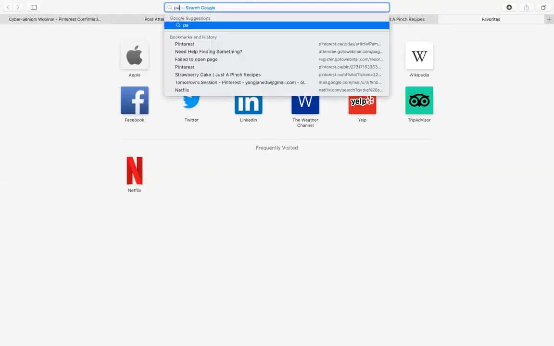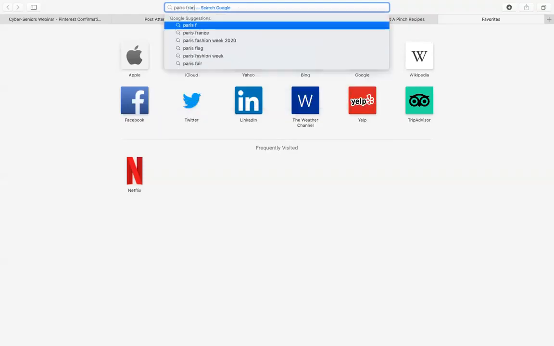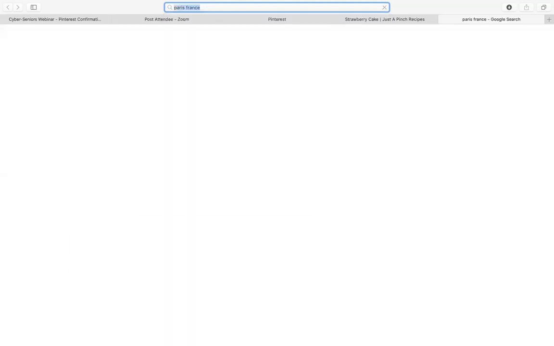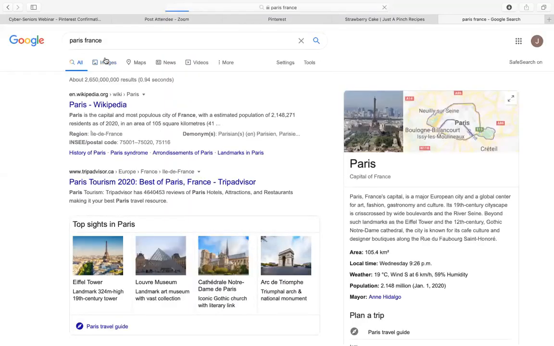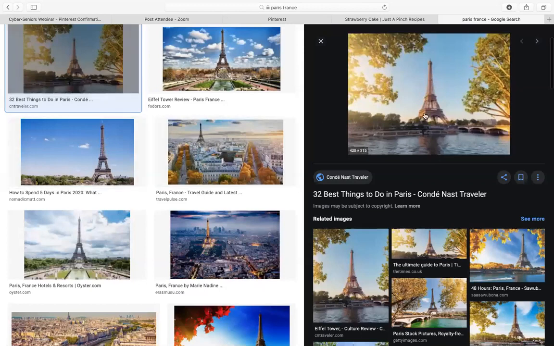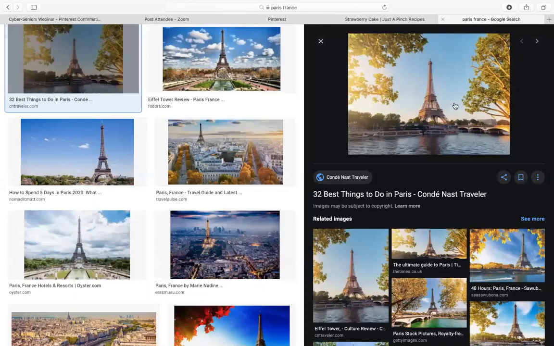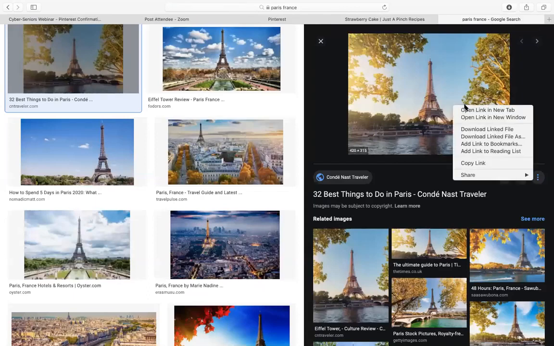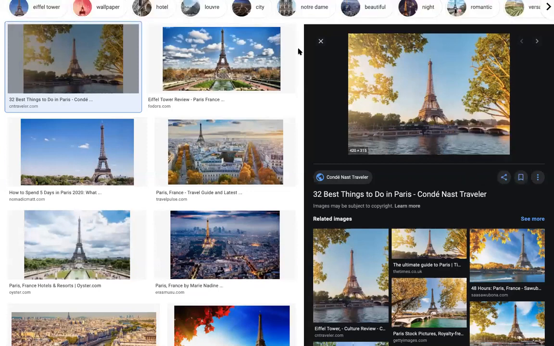So let's say we want a picture of Paris for our travel inspiration. We can go to images up here. And let's say this one. And you can right click, and you can download the file as, and it'll be saved to your downloads.